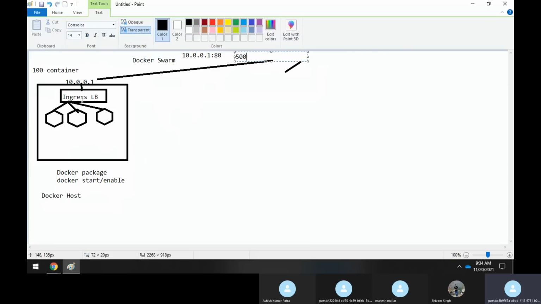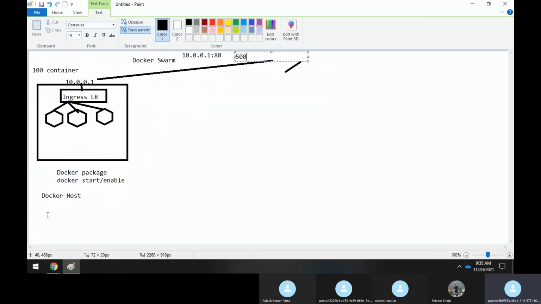If you ask me why the Ingress load balancer has been introduced here, at this point I can say that by default the Ingress load balancer comes along whenever you are implementing Docker Swarm. Not more than that. So by default, the Ingress load balancer comes into the picture whenever you initialize Docker using Docker Swarm. Now the scenario is that these containers are running fine, and we are happy. Even if containers go down, there are many more containers running, so you will still get the service.